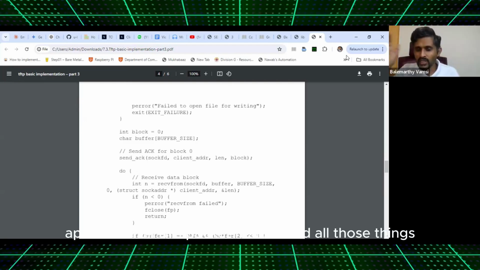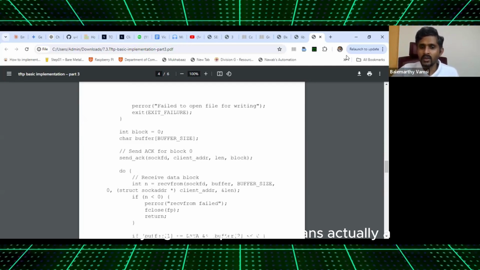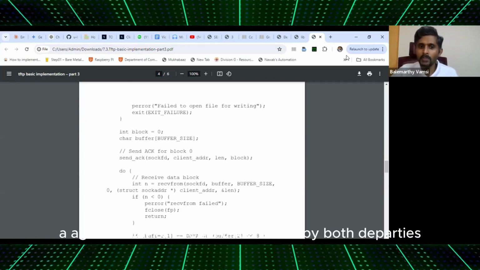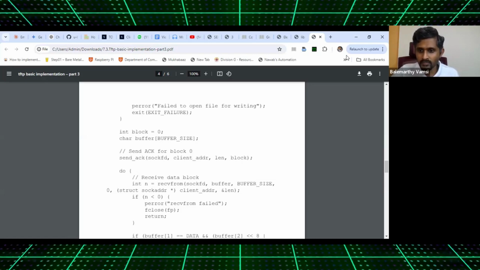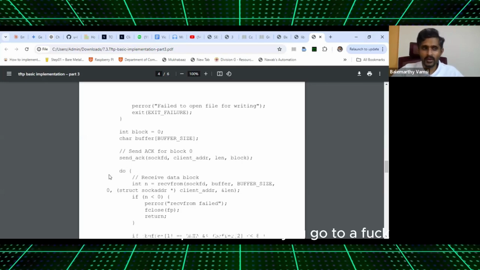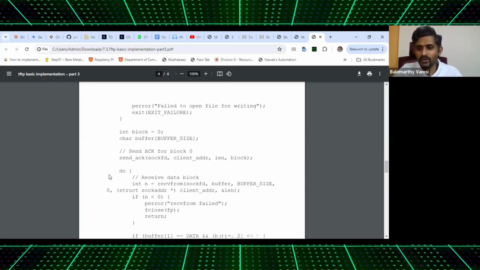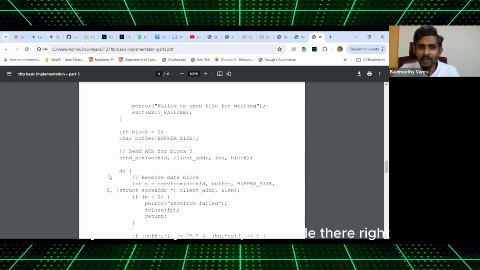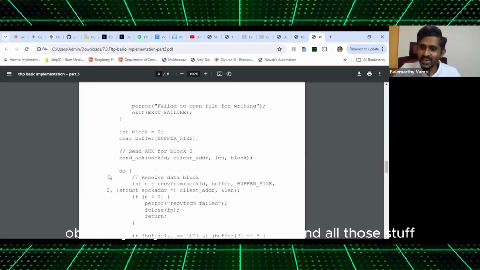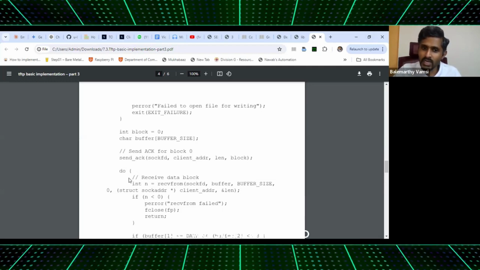Protocol, apart from all these packet, header and all those things, at a very high level, protocol means actually an agreed process, an agreed flow of events understood by both the parties. Right? See, what is a protocol when you go to a place where that great person is no more? You definitely can't clap and smile there, right? Obviously. So you have to be silent and all those stuff because it's an understood protocol. So we start with 0.